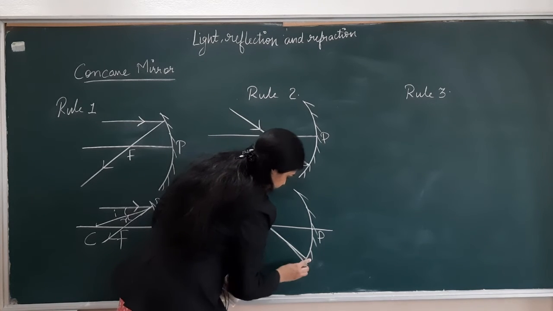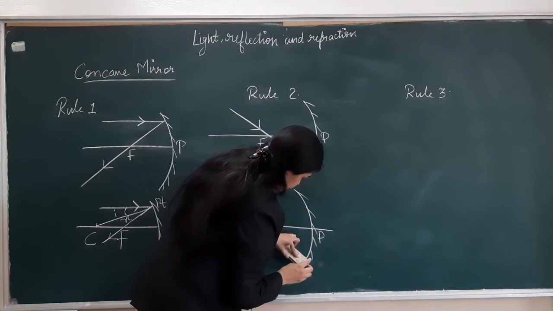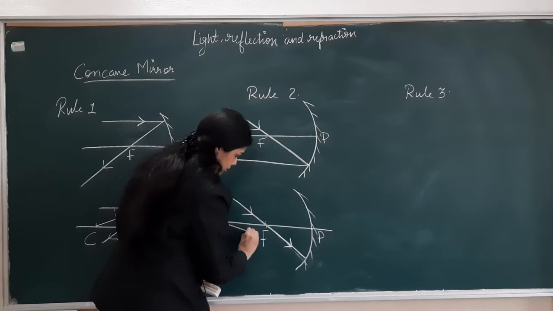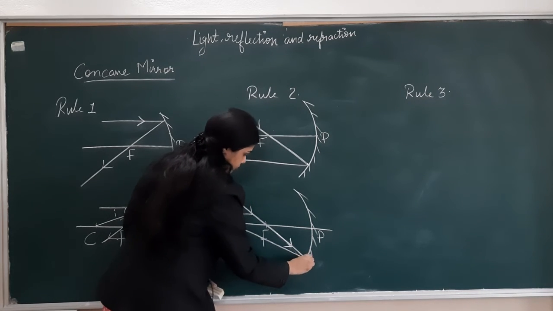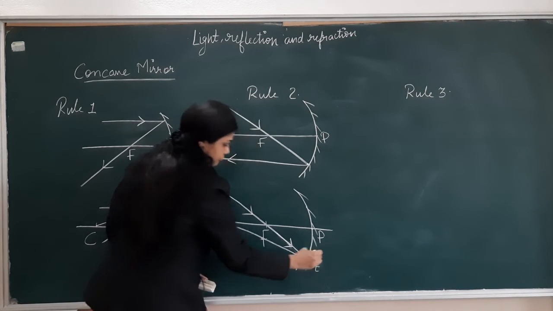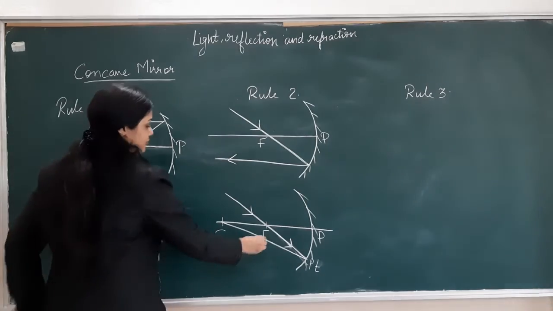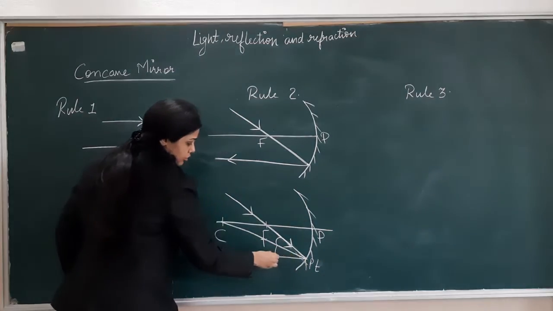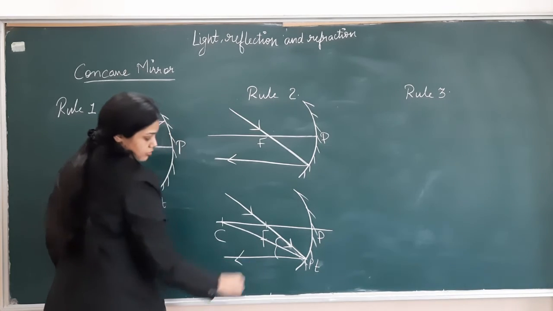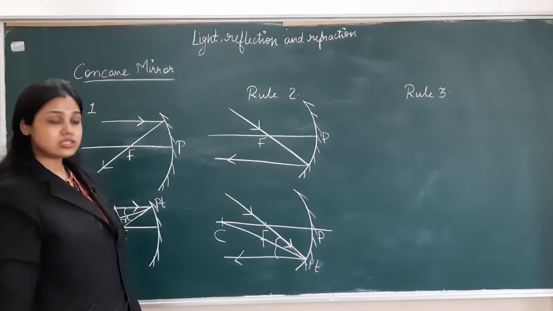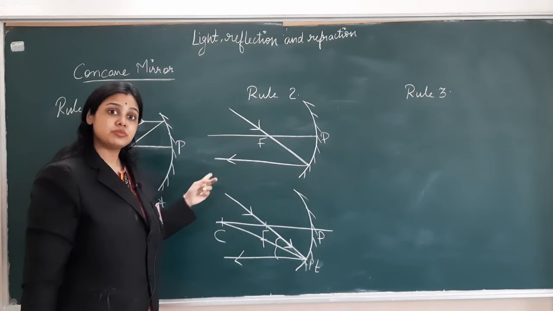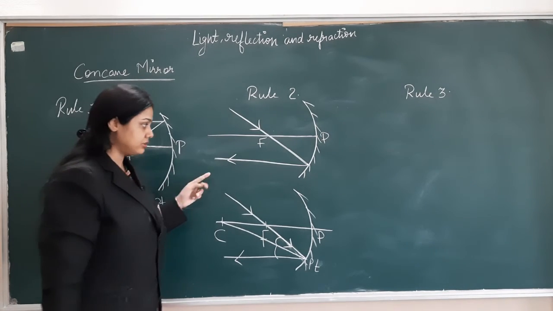the normal. You have to draw the normal from the center of curvature at this point. This is our point of incidence. You measure this angle and make the same angle here, and when you draw a line you will find a line which is parallel to the principal axis. So a ray passing through the focus becomes parallel to the principal axis.